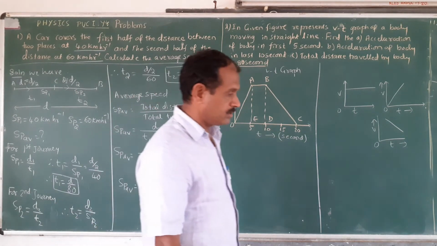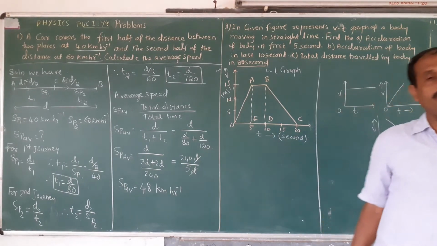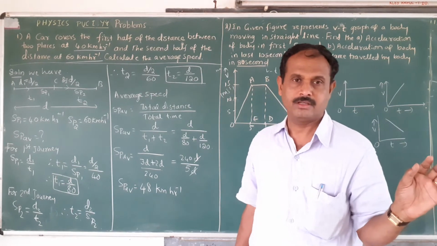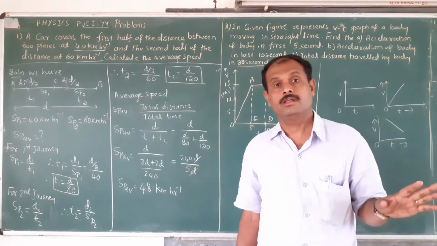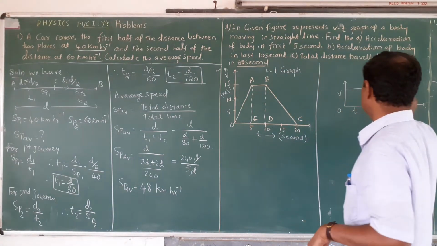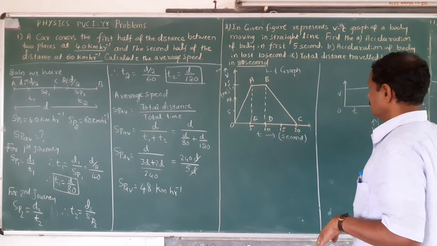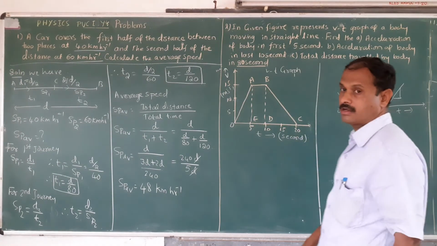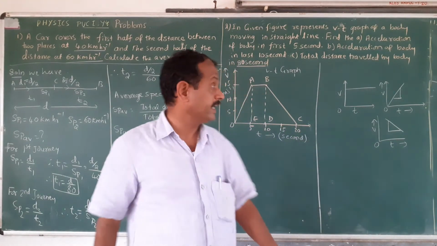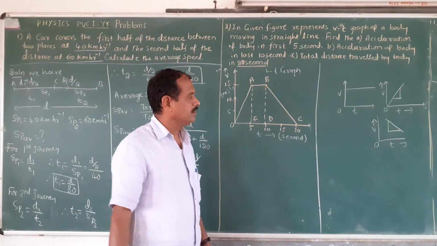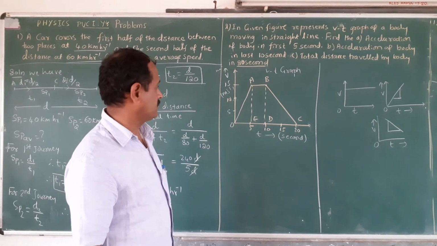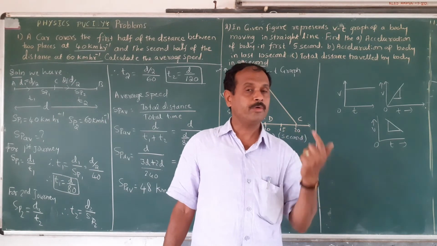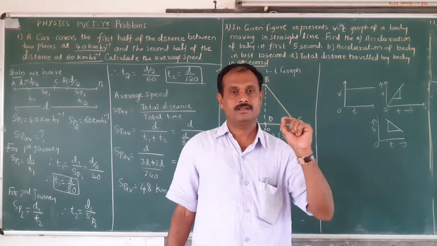And you know this point: slope of the VT line gives acceleration. This is a very, very important point. Slope of the VT line gives acceleration. Suppose you calculate the slope, you get the answer. This is for positive acceleration. Now suppose you take the graph here, this is for negative acceleration. This is one of the very important points to remember: slope of the VT line gives the acceleration.